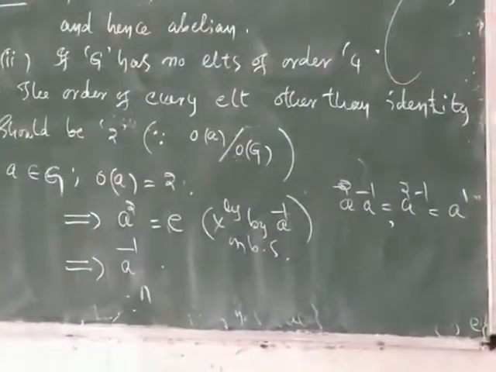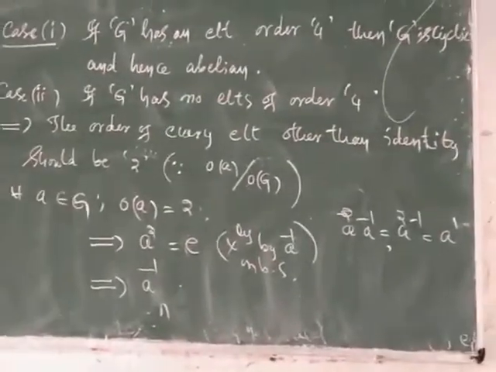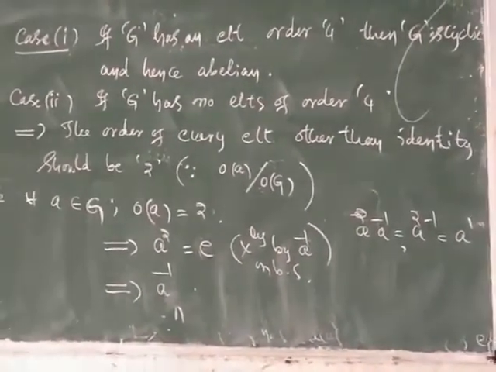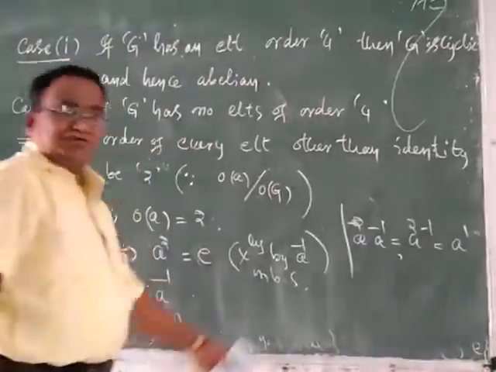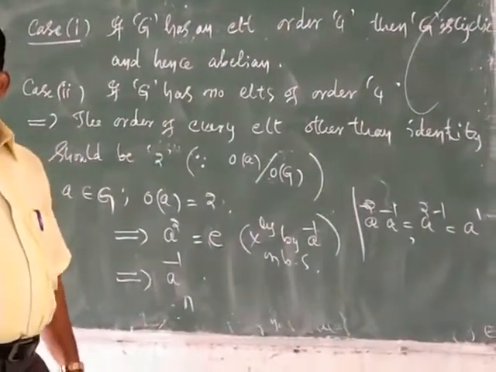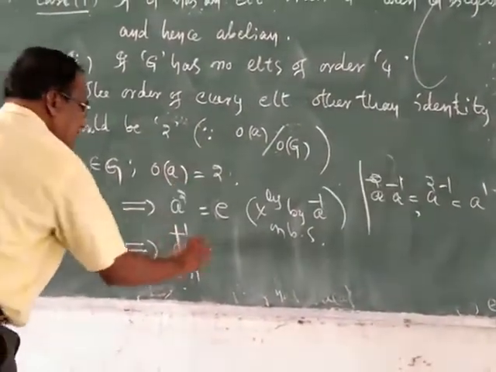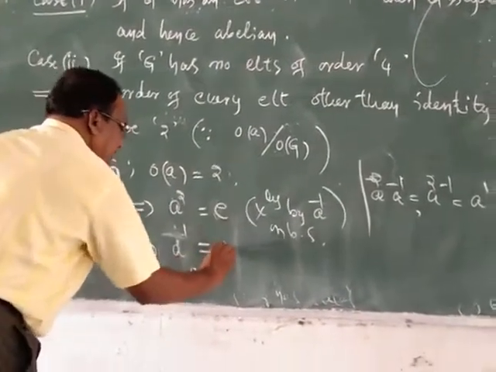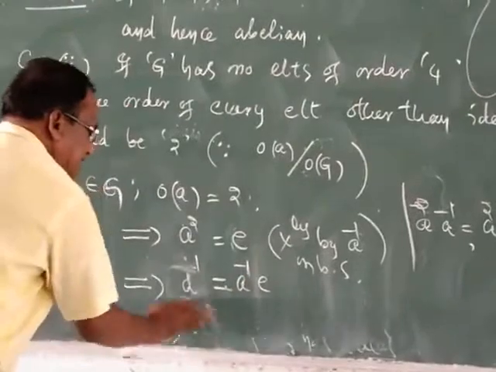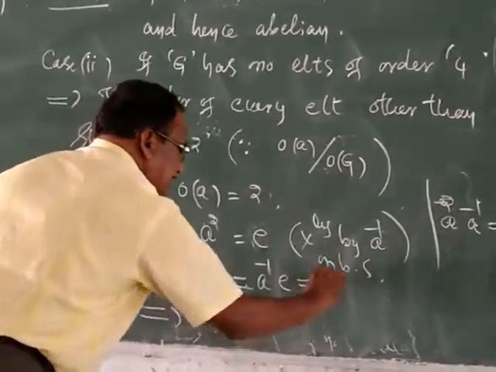Very simple: a to the power m into a to the power n is a to the power m plus n. So a squared into a to the power minus 1 is a to the power 2 minus 1, which is a to the power 1, which is a. And a inverse into e is a inverse.